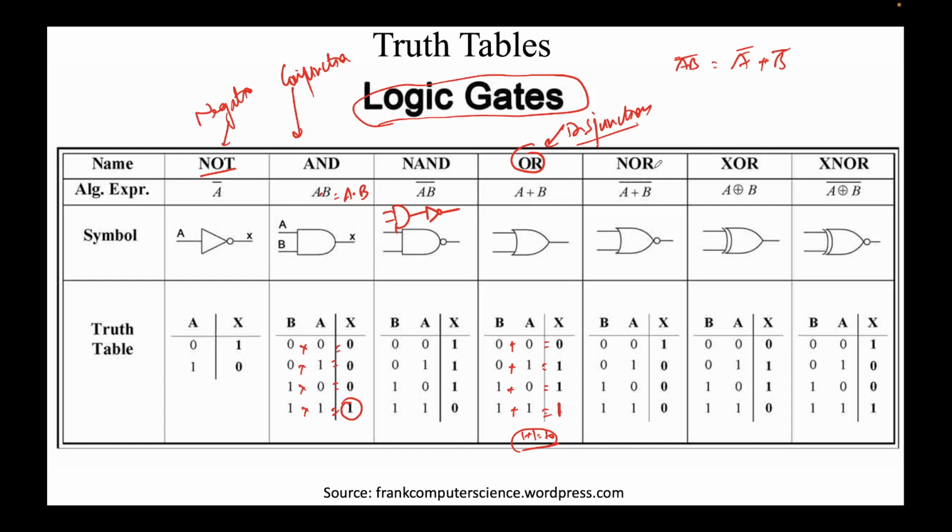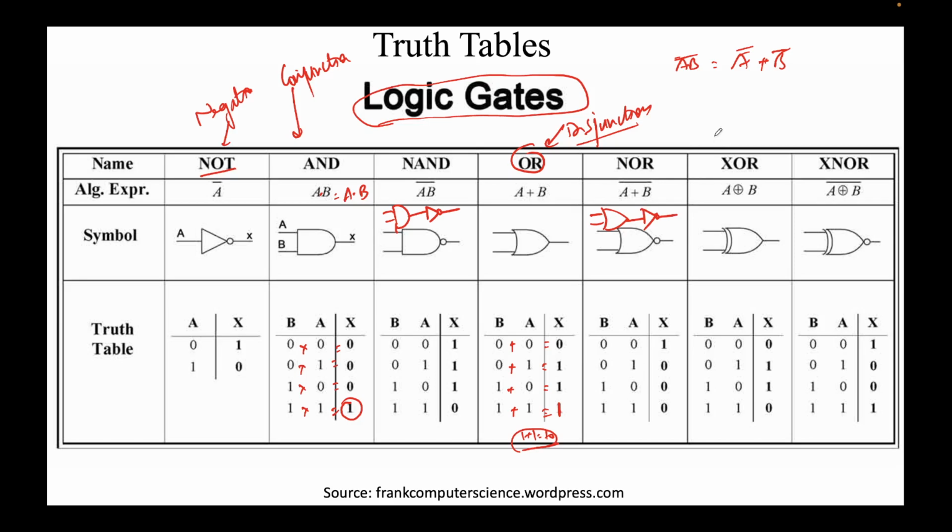Similarly, how to form a NOR gate? Very simple. Put an OR gate and simply invert its output. OR gate is this. We have to negate the output of the OR gate. 0 inverted is 1, 1 is 0, 1 is 0, 1 is 0. So what we get is the NOR gate.